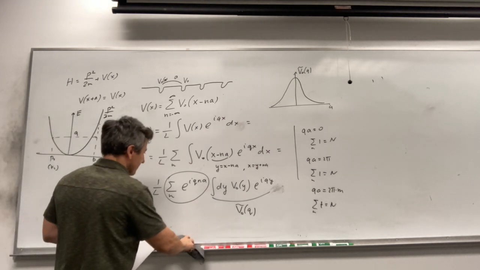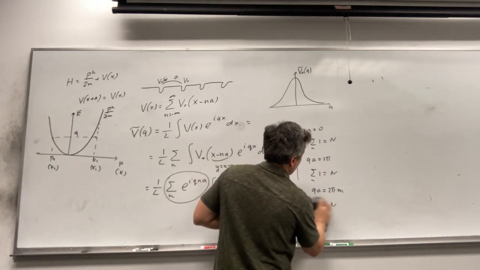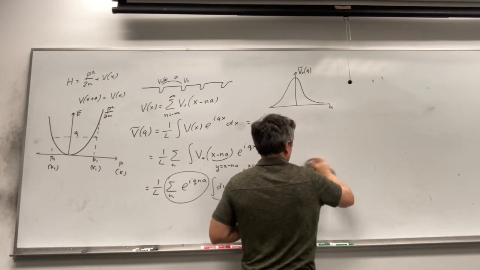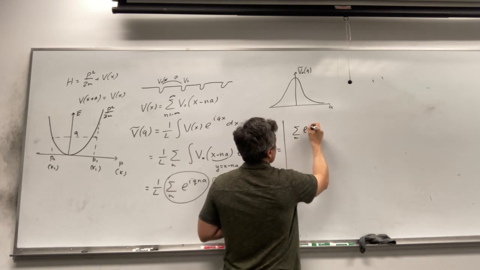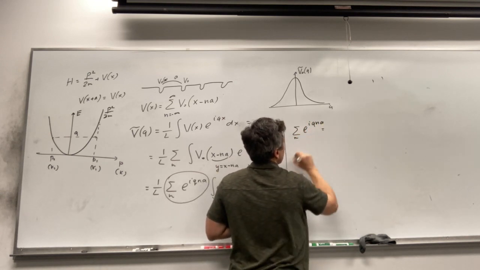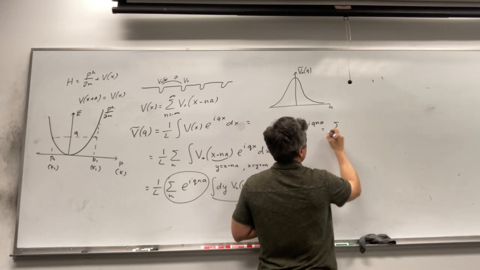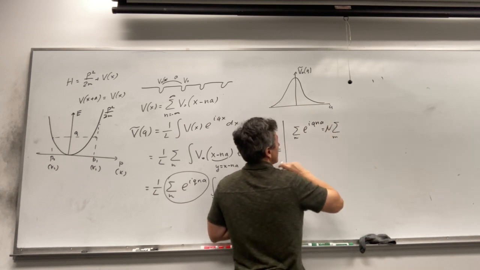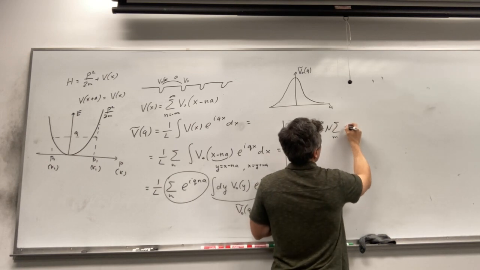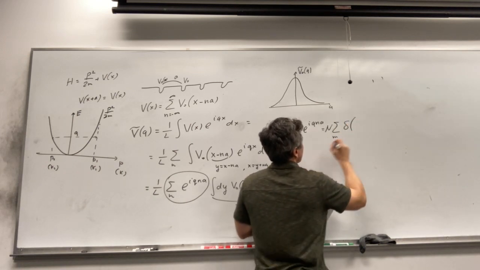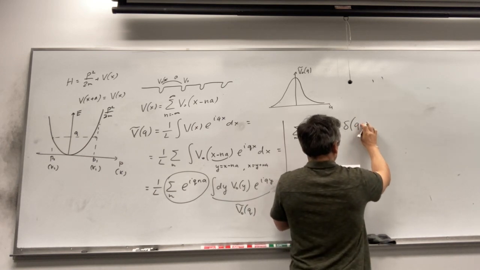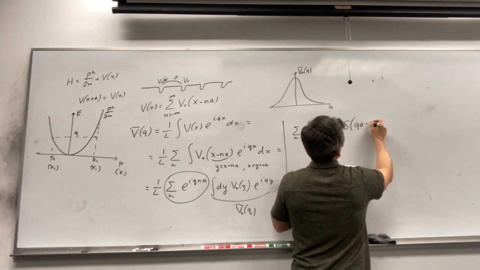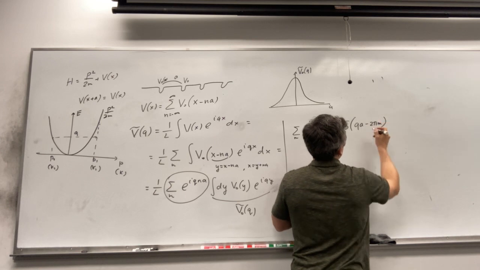So what we have in this expression, now we can combine this property and we can write down the following expression. Sum of n exponent i q a will be equal to the sum over m, n is the number of atoms, delta of qa minus 2 pi m.